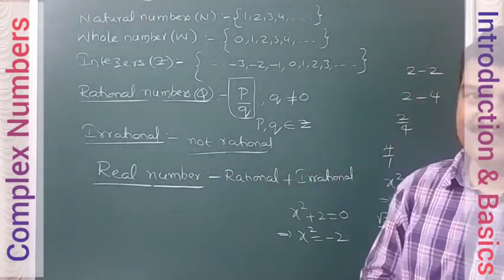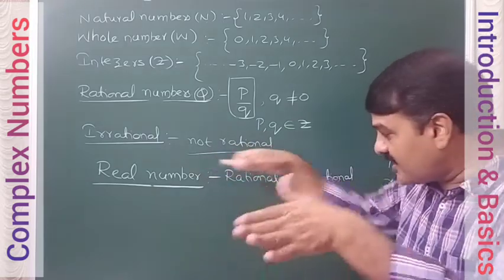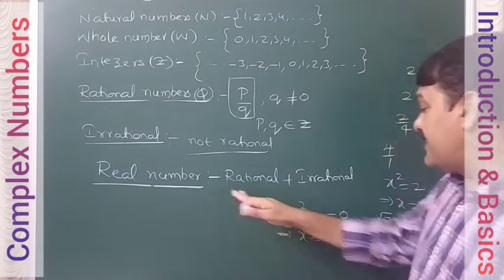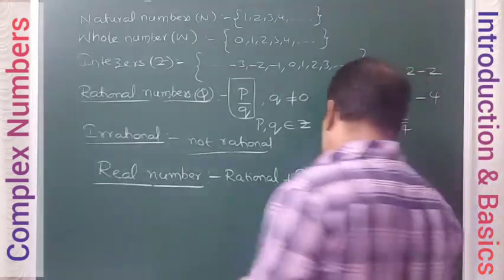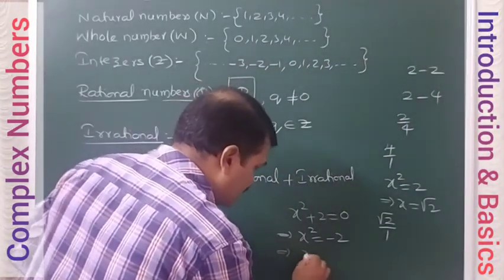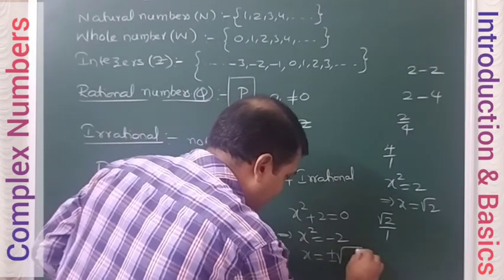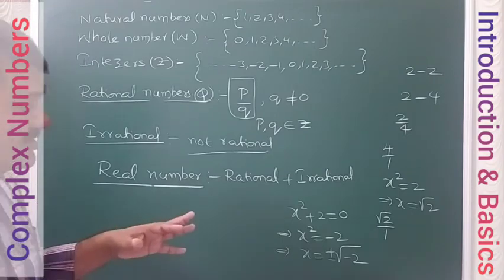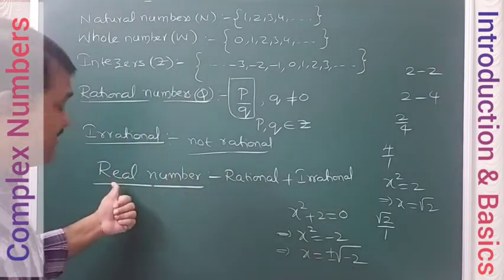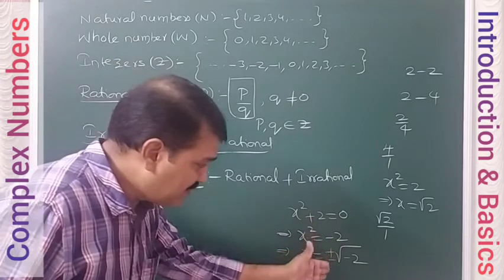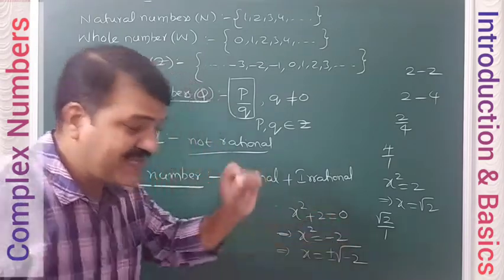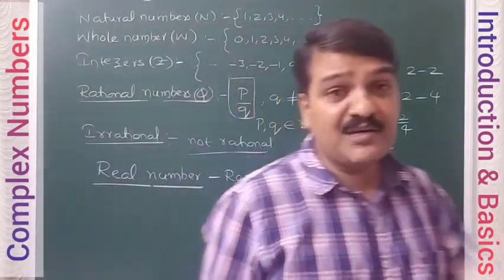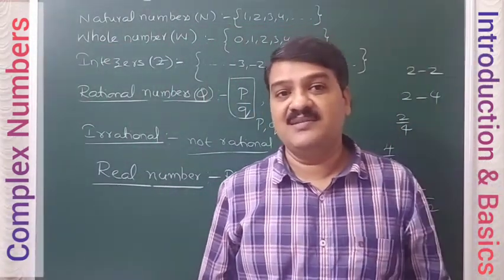So for x square is equal to minus 2, x will be plus or minus square root of minus 2. All these numbers, for which you have the square root of some negative number, are termed imaginary numbers.